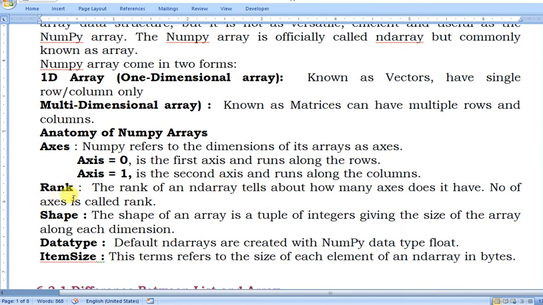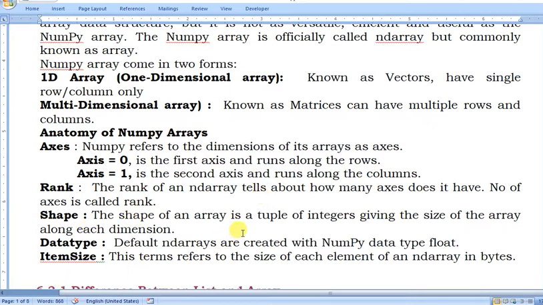Next, rank is the terminology. The rank of any array tells how many axes it has. The number of axes is called rank. Suppose you are using a one-dimensional array, only one axis is there, that is axis 0. And if you are using a two-dimensional array, it has two dimensions, which means two axes, axis 0 and axis 1. So how many dimensions are in an ndarray, that is called rank.